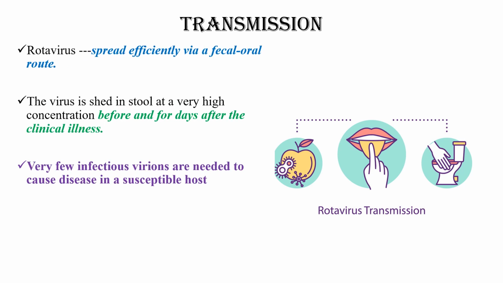Rotavirus spreads efficiently via the fecal-oral route. The virus is shed in stool at a very high concentration just before and 4 days after the clinical illness. Very few infectious virions are needed to cause disease in a susceptible host.